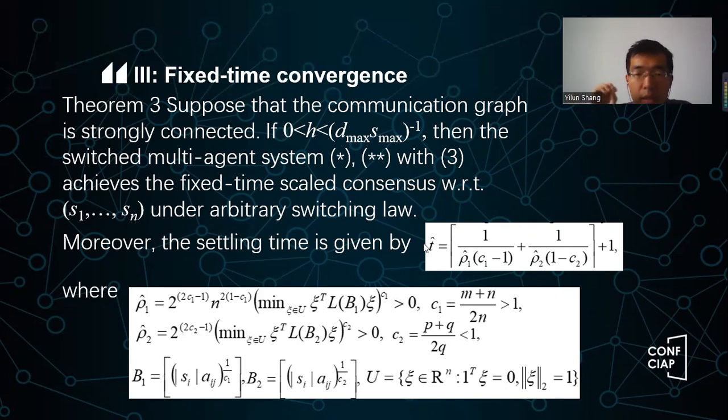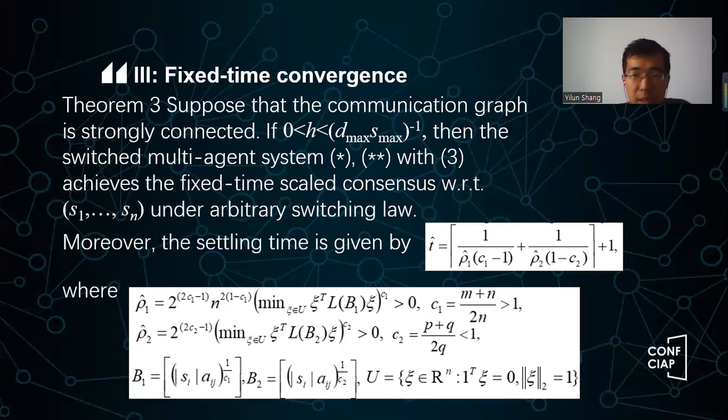So the key thing here is you will see the t hat does not depend on x0. It no longer depends on x0, right? So it is a fixed time. So this is called fixed time convergence or fixed time scaled consensus. It does not relate to x0. So that's the key point.